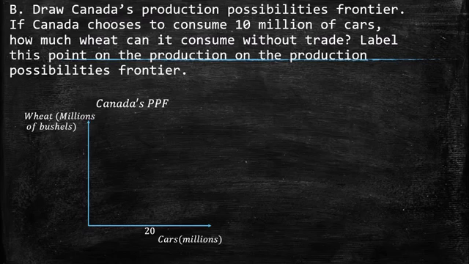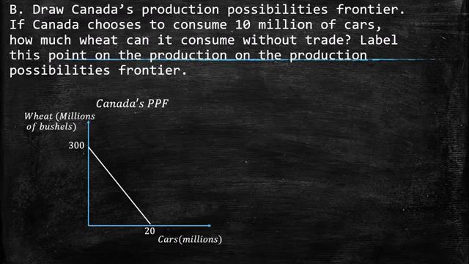So we have 20 million cars if Canada devotes all its resources to just cars. On the other side we have wheat. We have 30 bushels of wheat per worker times 10 million, so 300 million bushels of wheat if Canada devotes all its production to wheat.